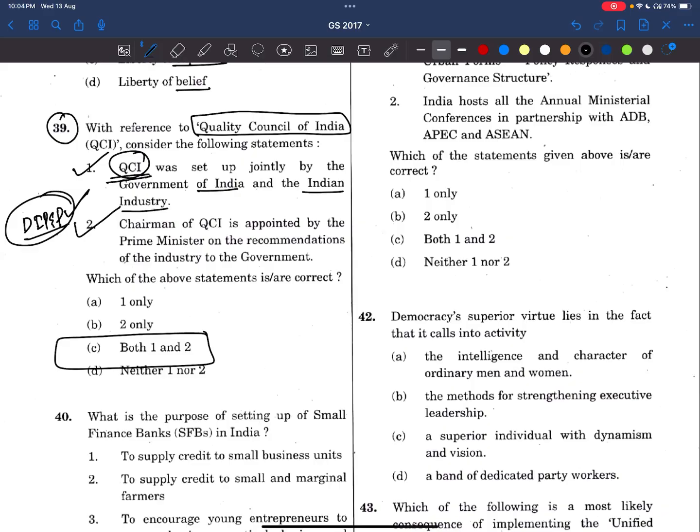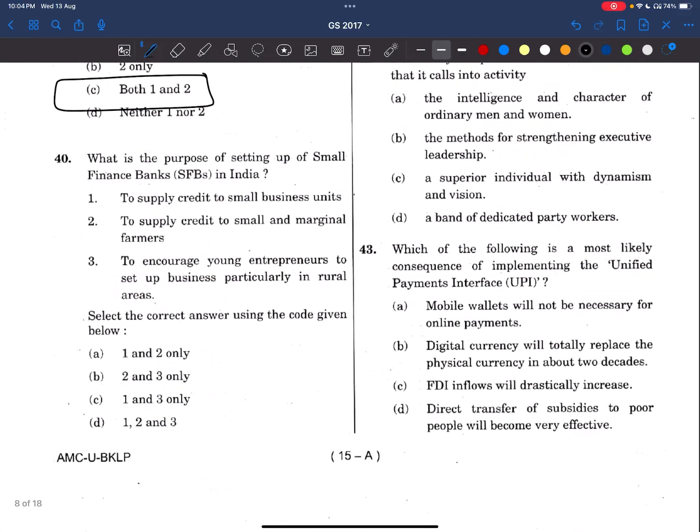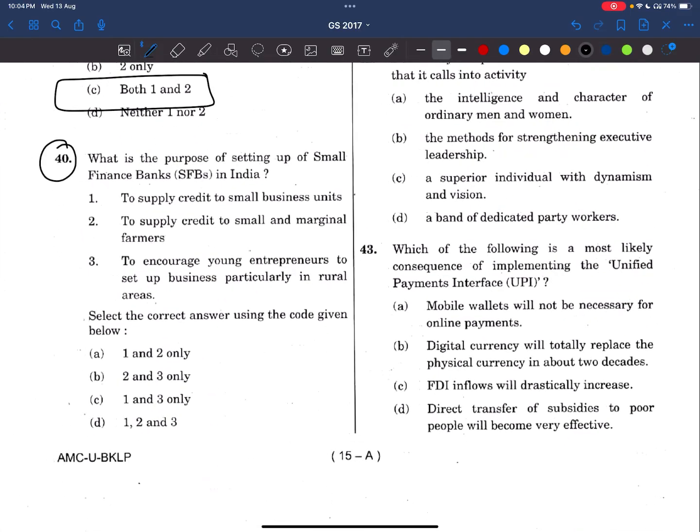Okay, now coming to 40th question. What is the purpose of setting up small finance banks? These small finance banks, the purpose of constituting is to provide credit to the small business units. That means the existing units which require the cheaper credit, it will provide. Now see, to supply credit to small business units, yes. To supply credit to small and marginal farmers, yes.